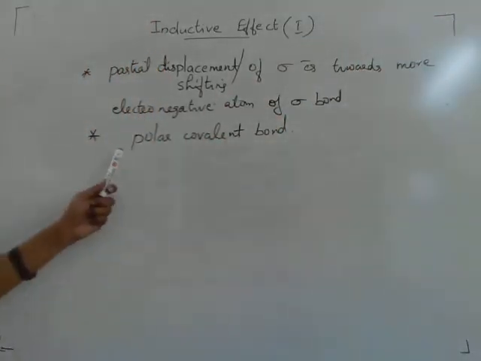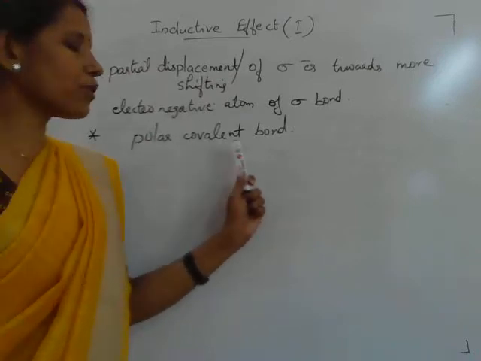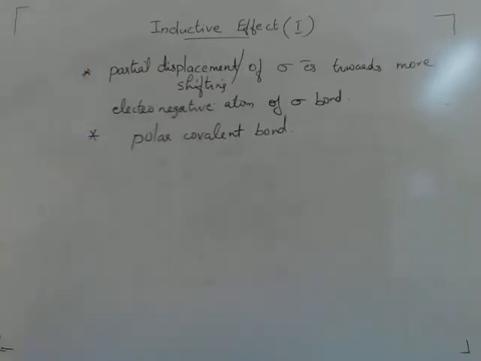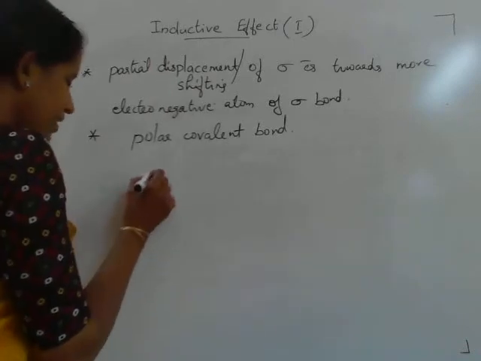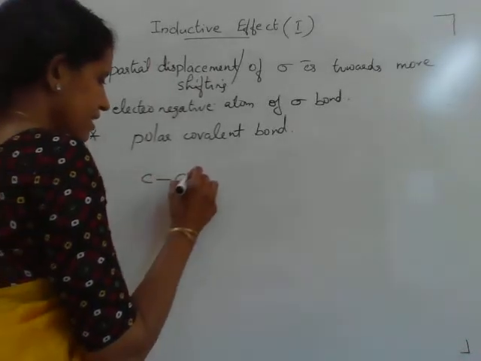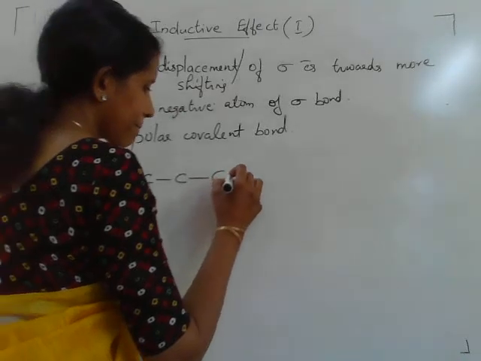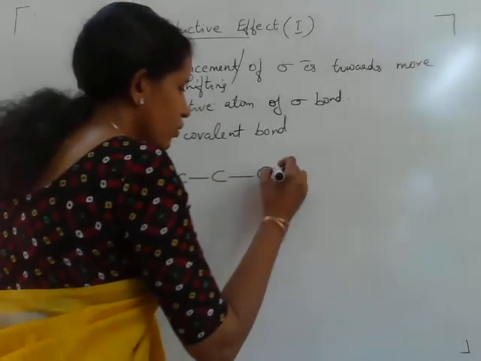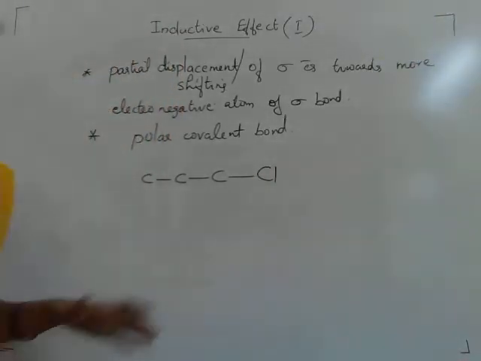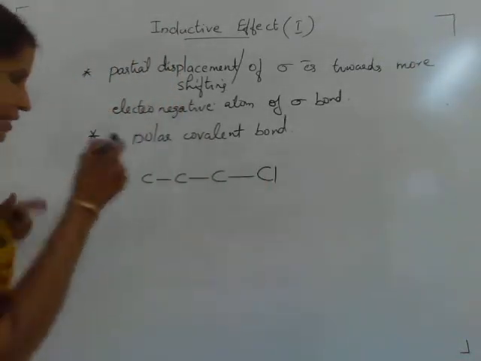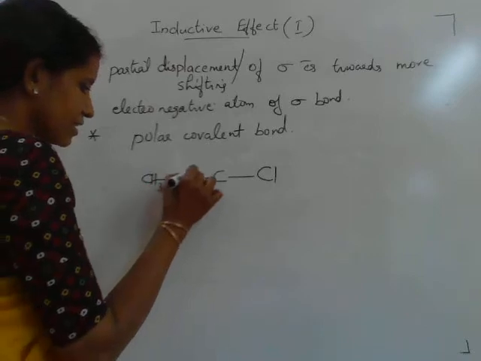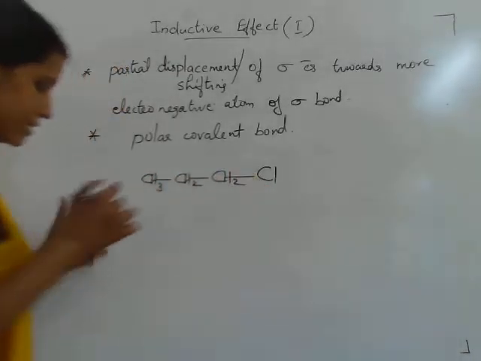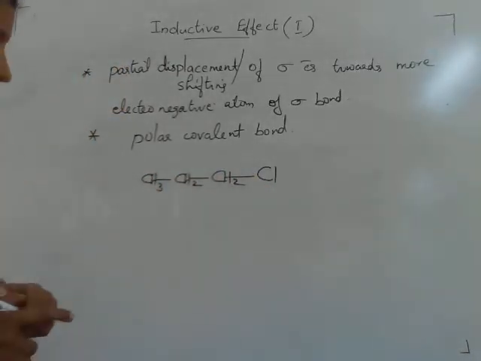So this is shown by organic compounds containing a polar covalent bond. Let us take an example. If you have a compound CCC with a substituent, let it be chlorine. So this is an organic compound. Let's write CH3, CH2, CH2, Cl. This is chloropropane. This organic compound contains